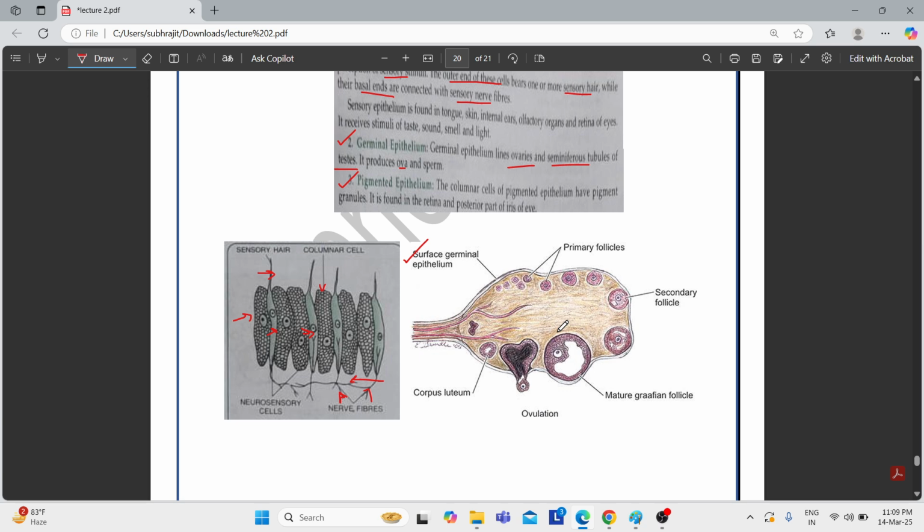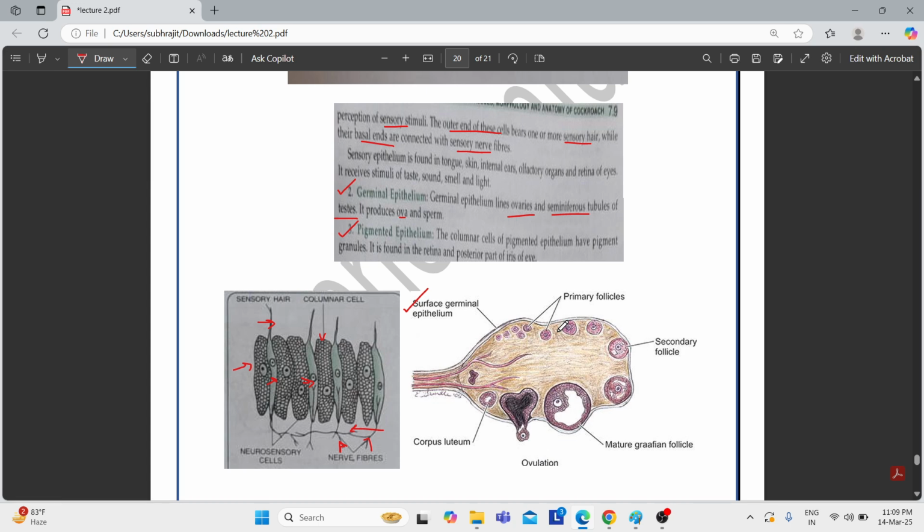So I hope I have been able to explain all the structures related to epithelial tissue in this discussion.